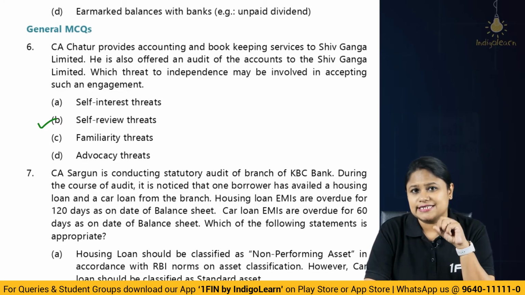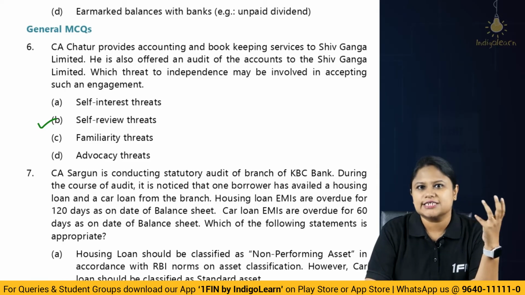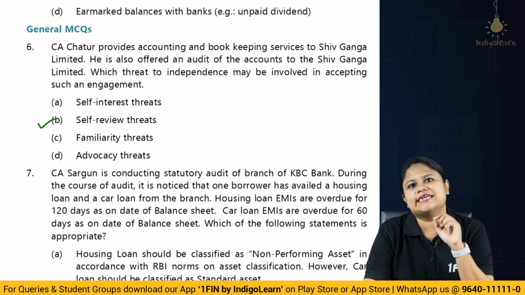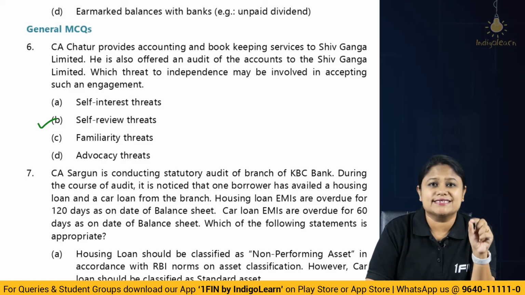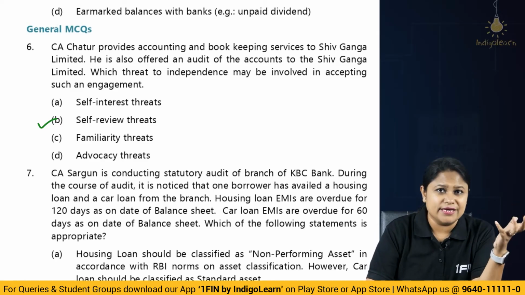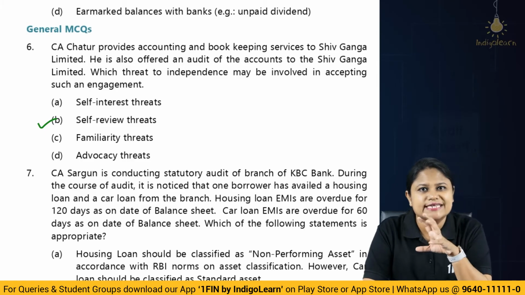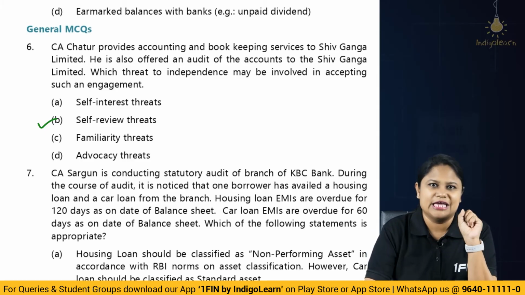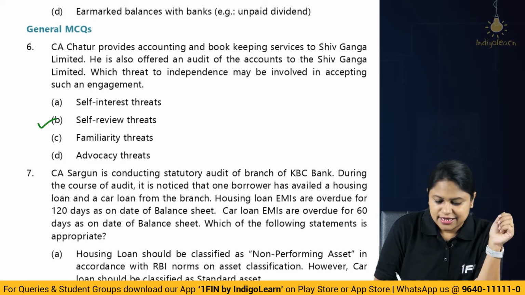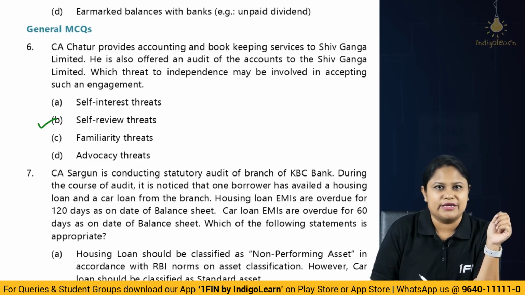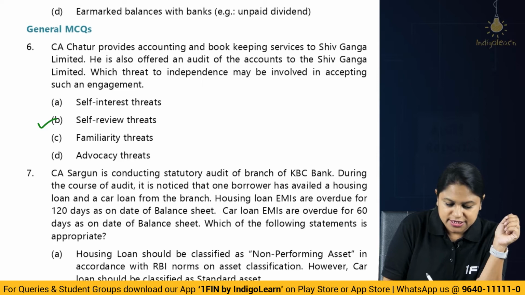So here it is understandable that the question would be based on whether it is a borrower wise classification or it is going to be facility wise. So we know very well, when a borrower's one facility extended to him becomes NPA, automatically all the facilities extended to him will also become NPA. So here, if housing loan has become NPA, automatically even the car loan will become what? NPA, because it is going to be borrower wise. So C.A.